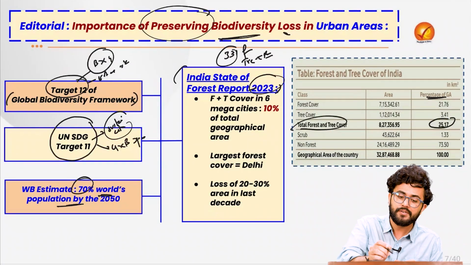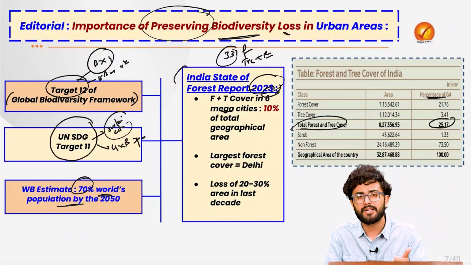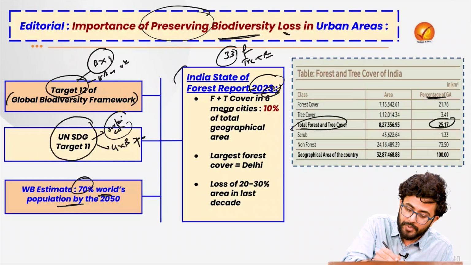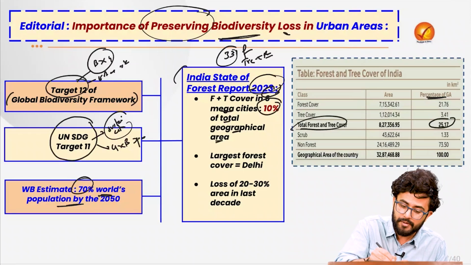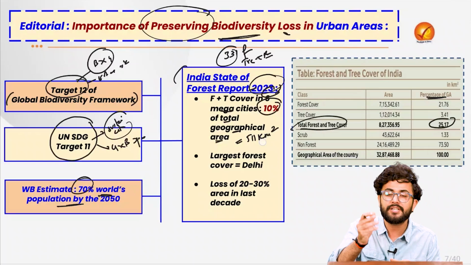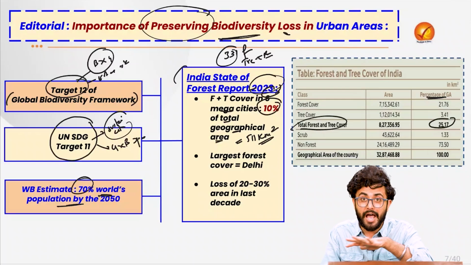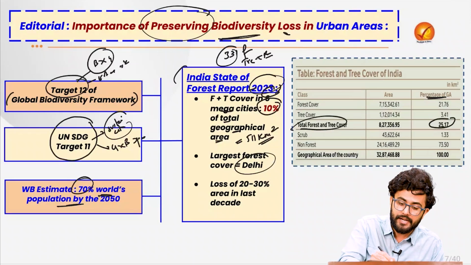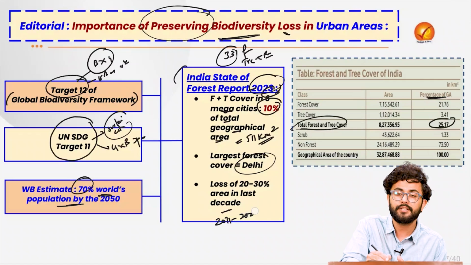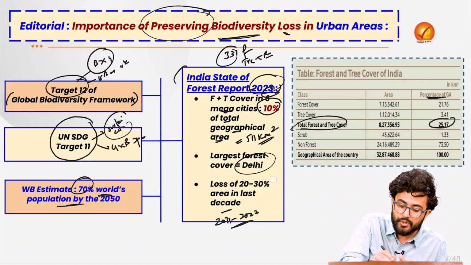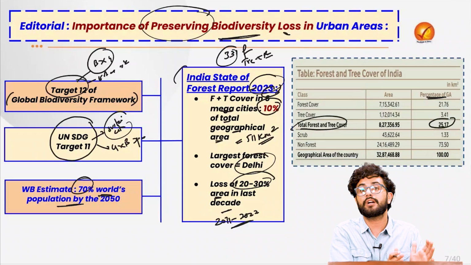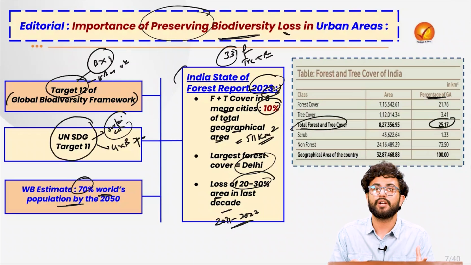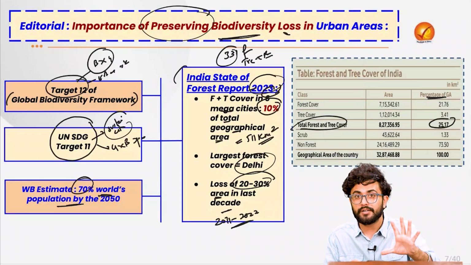Also, the forest and tree cover in the 6 mega cities, for example Hyderabad, Ahmedabad, Delhi, Bombay, Chennai, is only 10% of the total geographical area of these cities, comprising only 511 square kilometres. And the city having the largest forest cover among all of these stands out to be Delhi. And in the last decade itself, from 2011 to 2023, these cities have experienced a 20 to 30% loss of forest and tree cover. Thus, there might come a time when these cities are going to be completely devoid of green and blue spaces altogether.